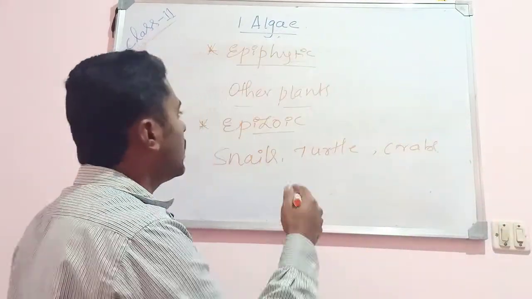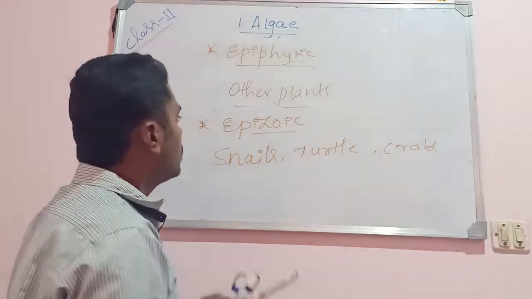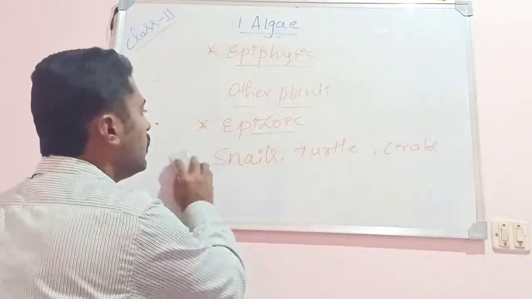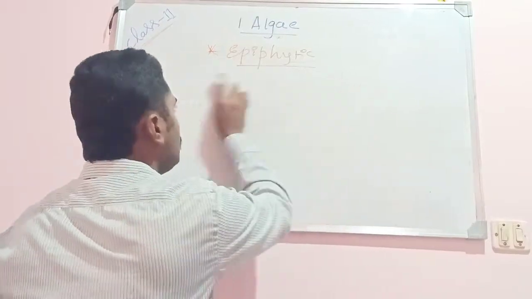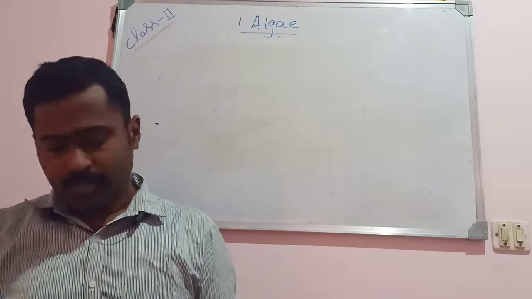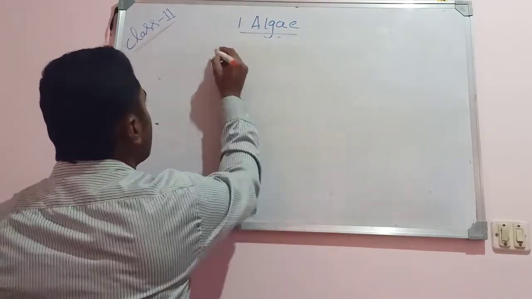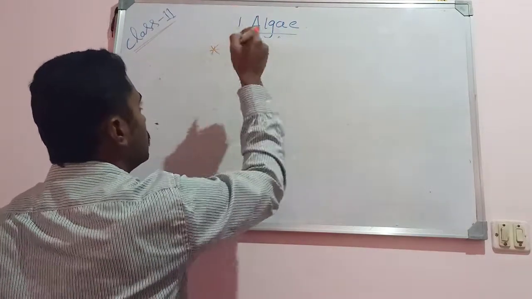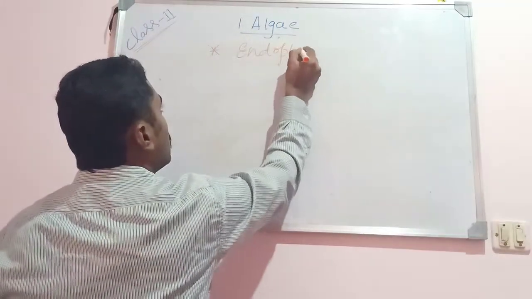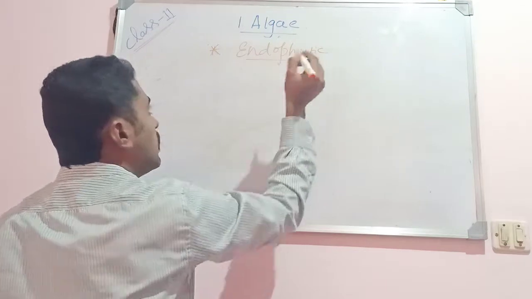The algae which grow on the surface of animals are said to be epizoic algae. Similarly, some algae start growing within the plant body. For example, some members of the cyanobacteria start growing within the body of the plant, and they are said to be endophytic. Endo means inside, epi means outside.